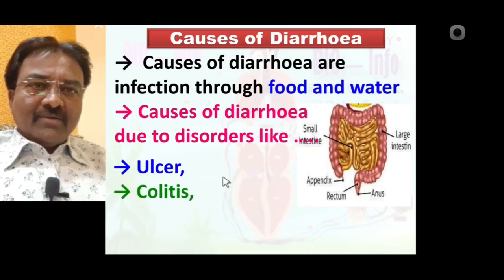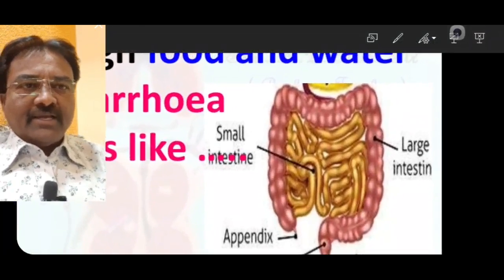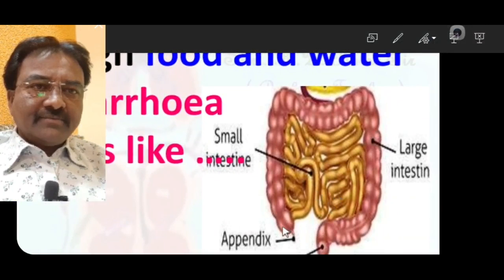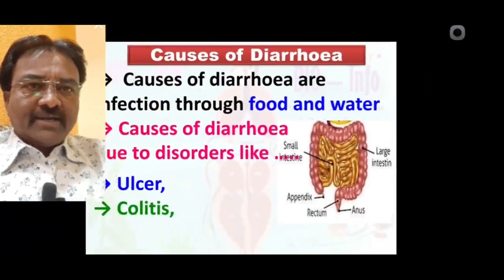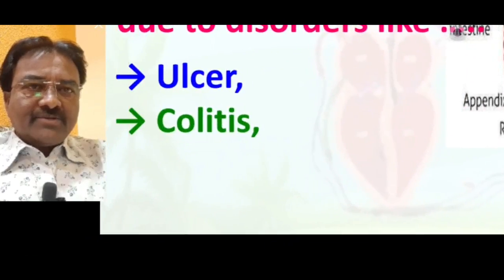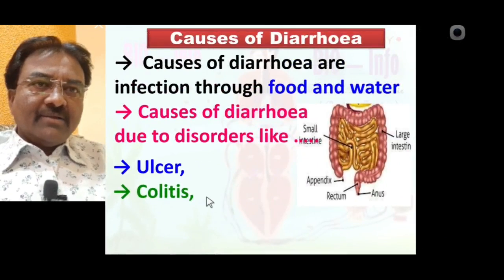Second, colitis also causes diarrhea. What is colitis? Inflammation of the colon part of the large intestine, like this: ascending colon, transverse colon and descending colon. If this colon part is inflamed, that condition is colitis, and the colitis disorder causes diarrhea.